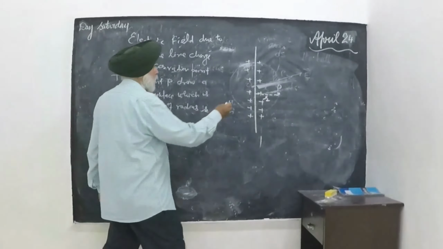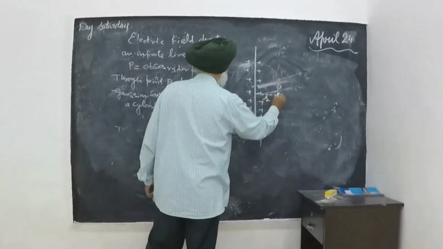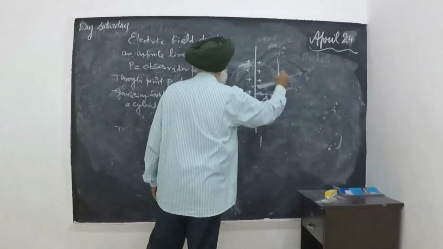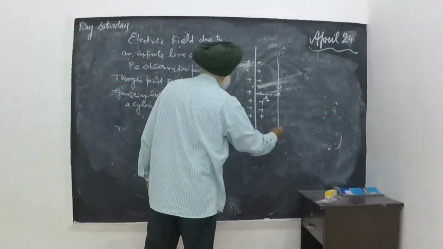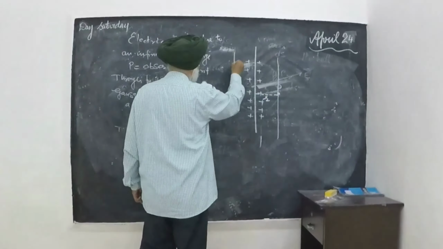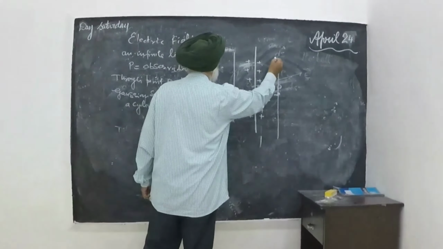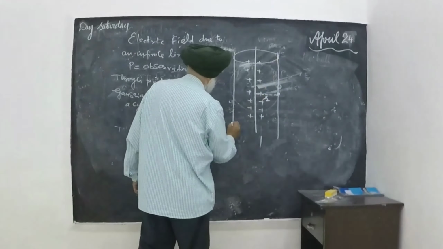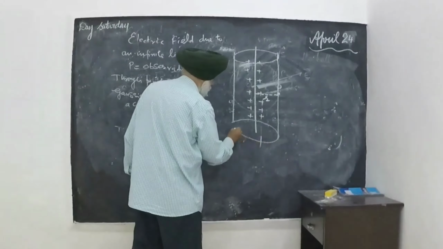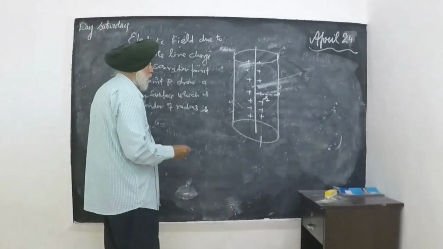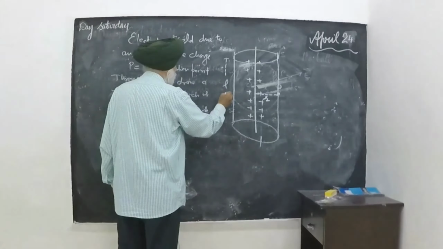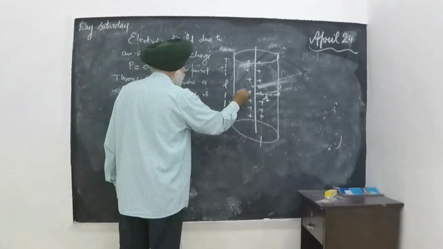So this is the Gaussian surface. We are drawing a cylinder of radius r. Suppose L is the length of the cylinder. It is given a charge Q.